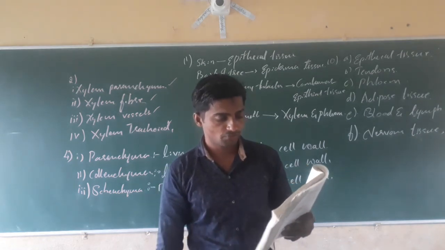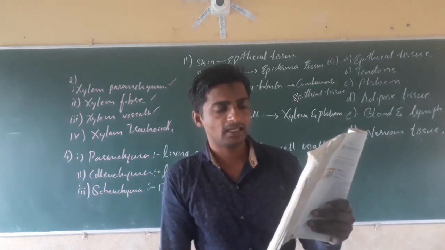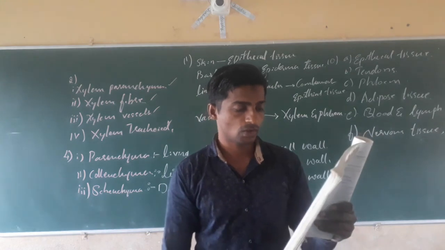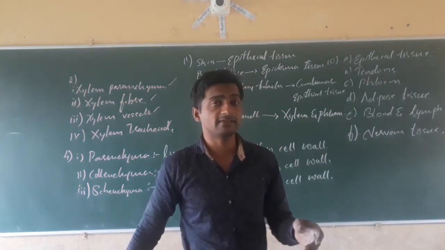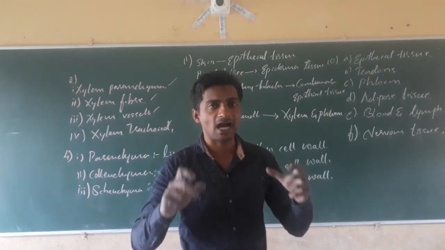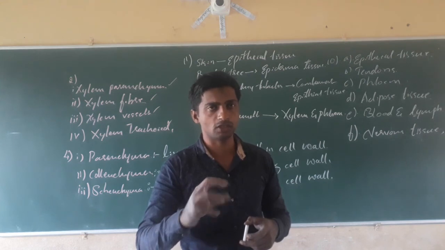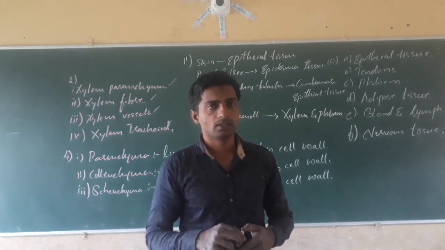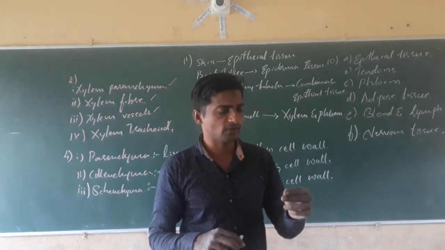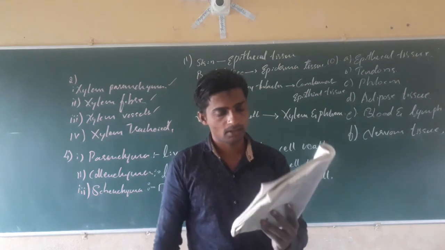Next, 14th question. How does the cork act as a protective tissue? Cork contains dead cells. The epidermal tissue converts on aging. It will turn into the cork of the tree, which protects the internal soft part of the plant body when it ages.